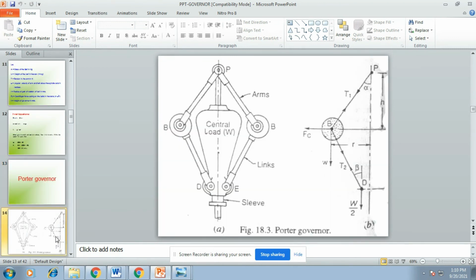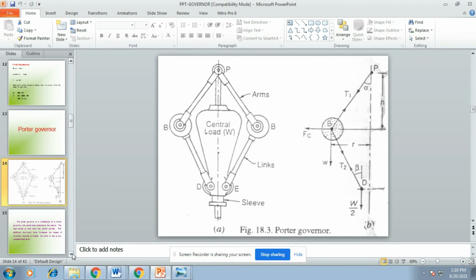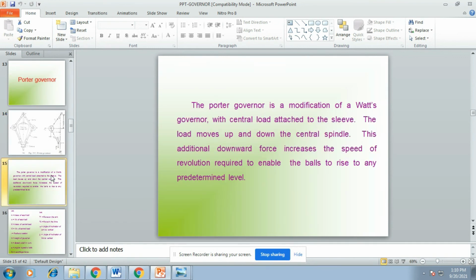In this Porter governor, there is only one difference, that is the central load. One additional central load is attached to the spindle. It was invented by James Watt in 1788.